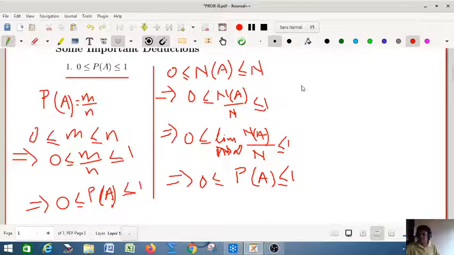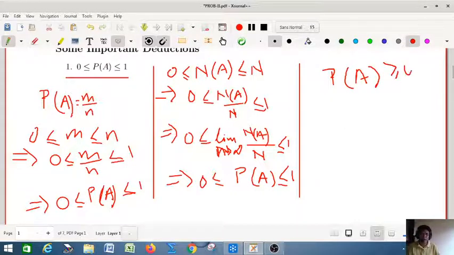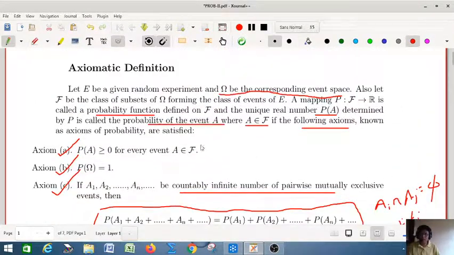Now let us try to prove this with the help of axioms, using the three definitions. By axiom 1, probability of A is greater than or equal to 0, for every event A belonging to F, the class of subsets of omega.